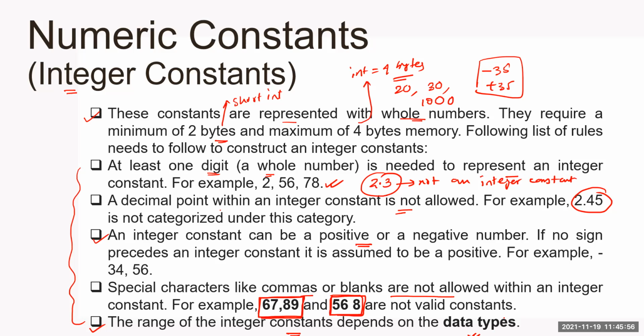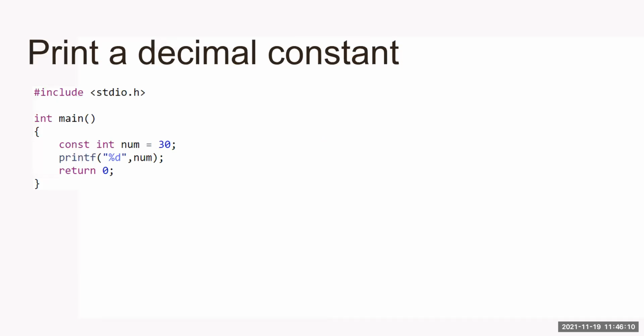Okay. So next point, the range of integer constants depends on data types. That's why I told you, please see my previous lecture on data types. So here it is also mentioned, it takes minimum 2 bytes, so short integer, it takes maximum 4 bytes. It will go with the integer. Okay, so here you can see an example.